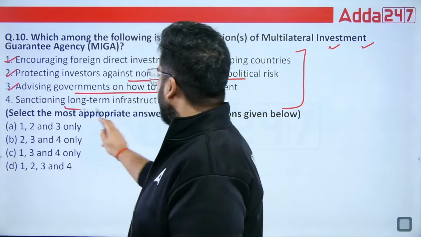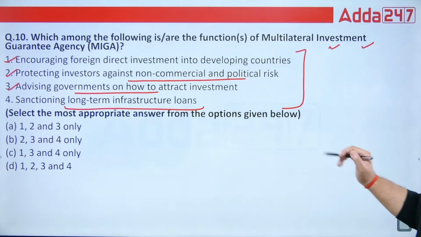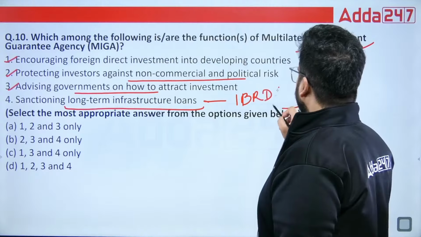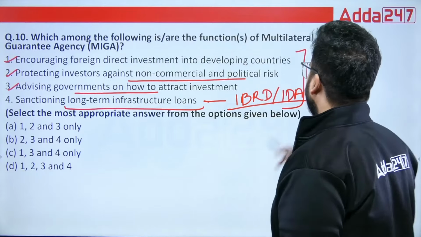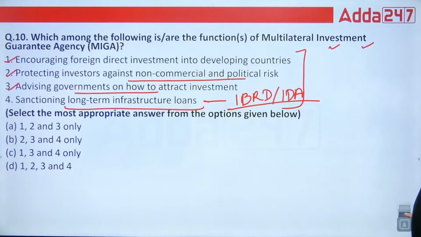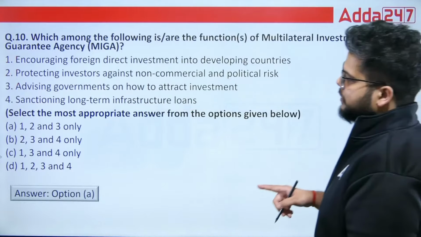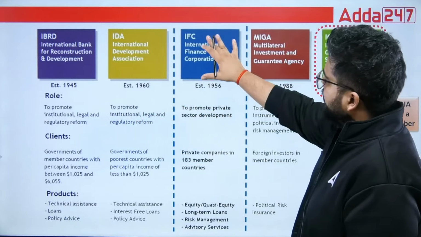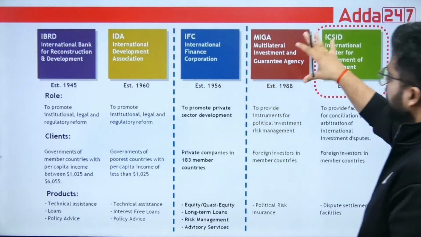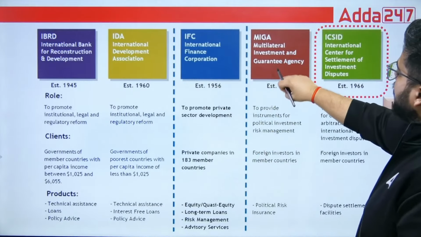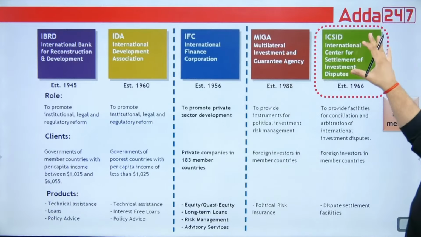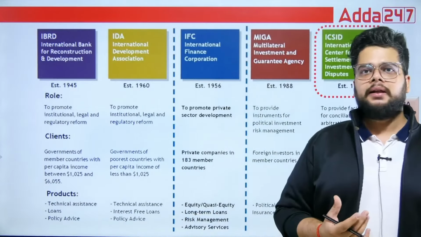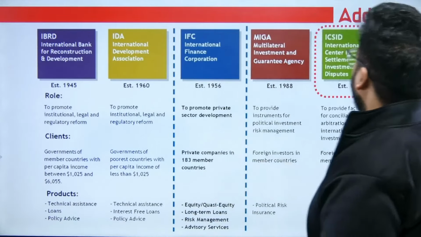When you talk about sanctioning long-term infra loans, that is not at all the function of MIGA. It is for the IBRD and the IDA. These 2 organizations under the World Bank Group give the long-term infra loans. So the right answer will be 1, 2, 3, option A. IBRD and IDA for long-term infra loans, IFC for private sector development, MIGA for foreign investment development in developing countries. ICSID acts as an arbitrator, and when you talk about an arbitrator, it tries to resolve the disputes here.